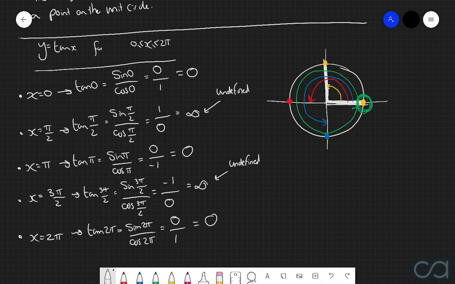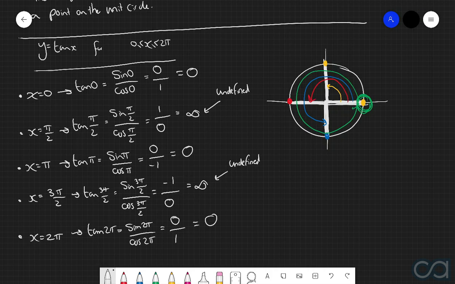When we have x equals pi, we're going to be considering this line over here, which again we can see is a flat horizontal line, which we know has a gradient of 0, so it therefore makes sense that tan of pi is equal to 0. When we have x equals 3 pi over 2, then we're going to be considering this line down here, which we can see again is a vertical line, which has an undefined gradient, or in other words, a gradient equal to infinity. And so therefore it makes sense that tan of 3 pi over 2 is undefined, or in other words, infinity.